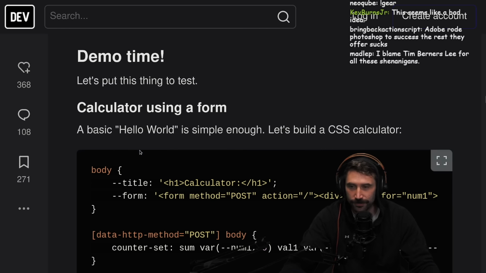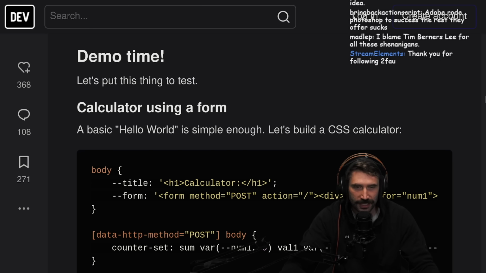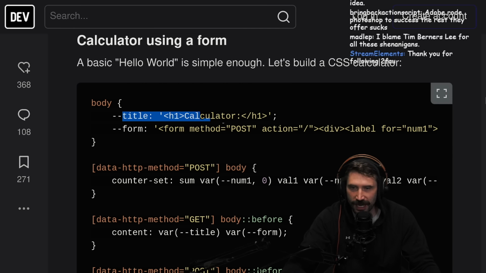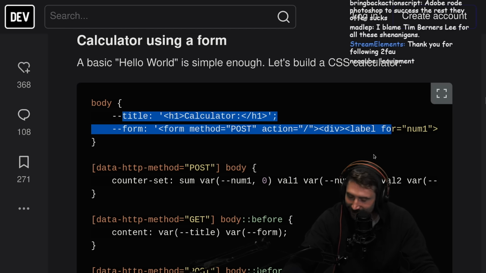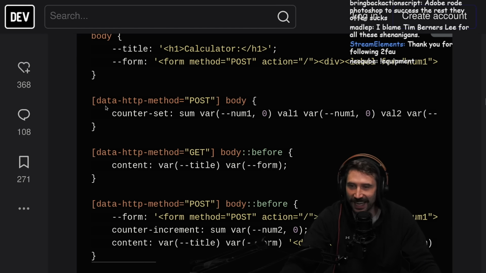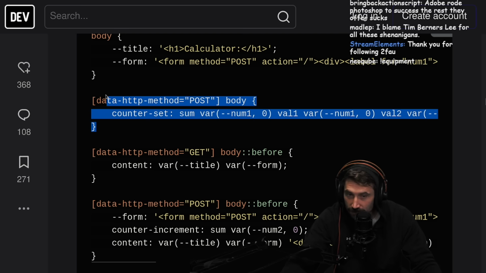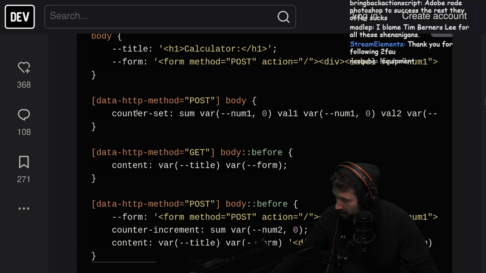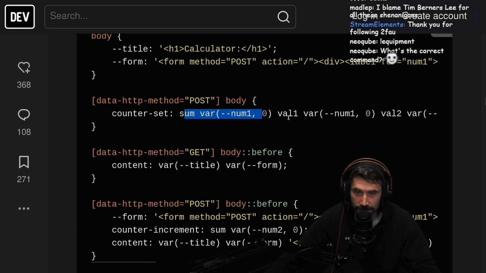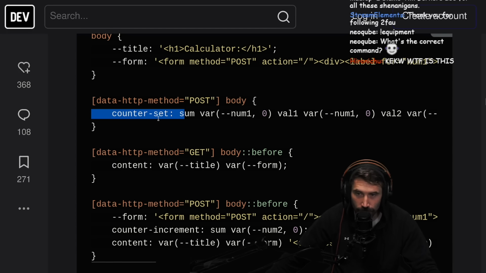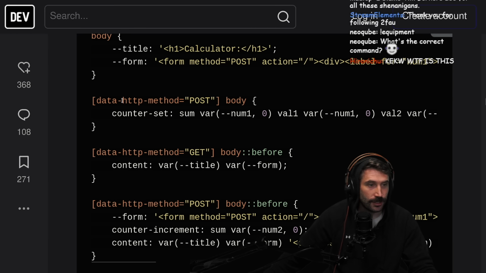Calculator using a form. A basic hello world is simple enough. Let's build a CSS calculator. Title, calculator, method, form. I hate my life. Wait. What the heck is going on here? Who allowed this into CSS? Who allowed that into CSS?